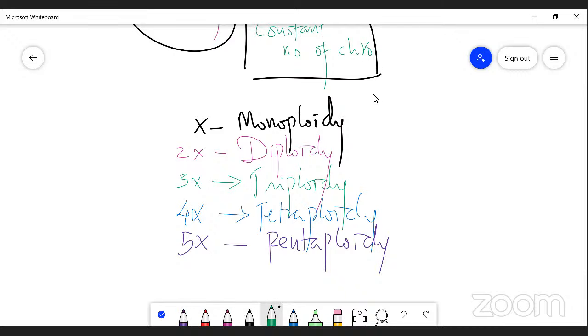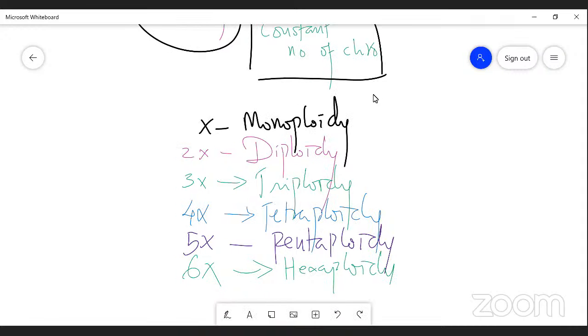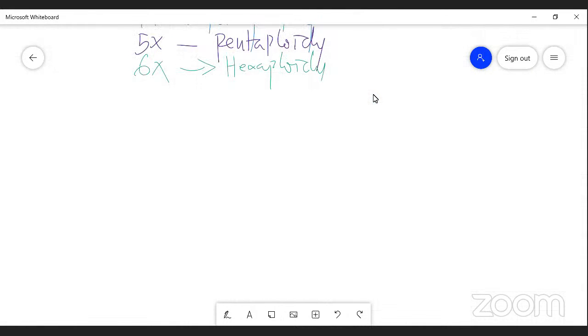One more I'd like to mention, that is 6 basic sets. An organism possesses 6 basic sets of chromosomes from its own genome. That is called hexa. 6x means hexaploidy. So these are the types of ploidy in which polyploidy is expressed. My dear students, it is very easy to understand. Please follow me. Okay, now I am going to classify polyploidy into following types.